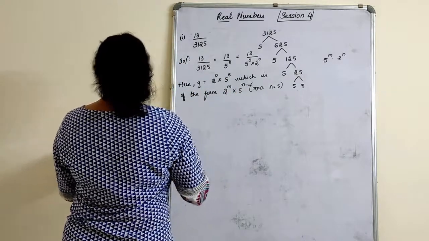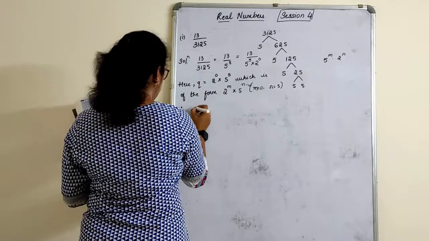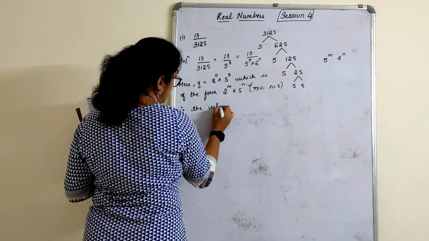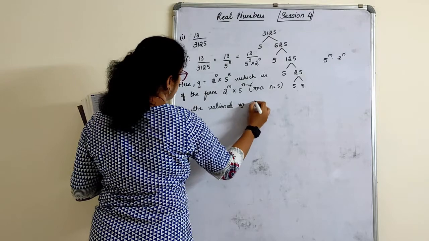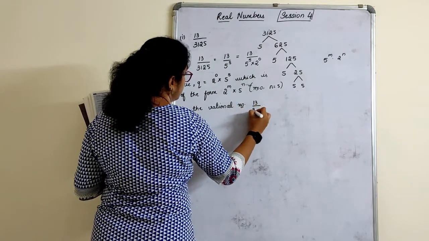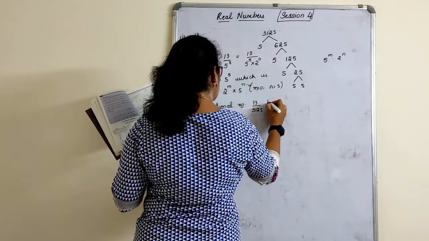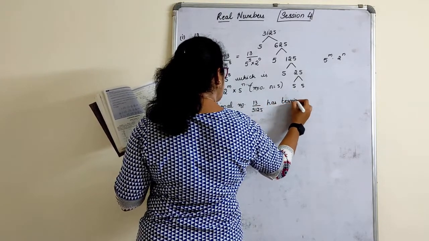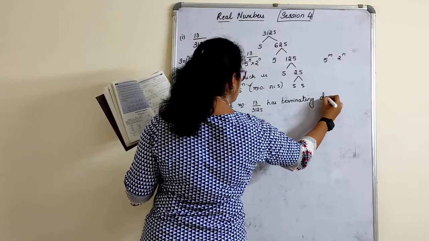The last step. So the rational number 13 by 3125 has a terminating decimal.